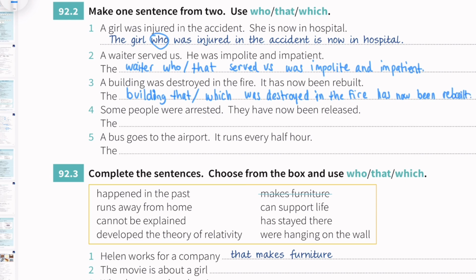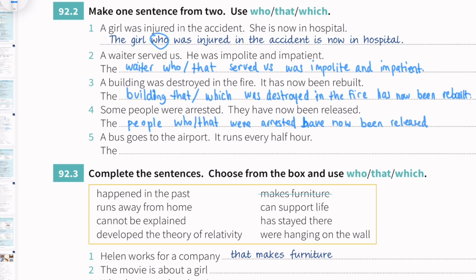Then number 4, some people were arrested. They have now been released. So for some people, we can use who, which, or that. We can use who and that in this case. The people who or that were arrested. This is passive voice. Now, how have they become? They have now been released. That's it for number 4.